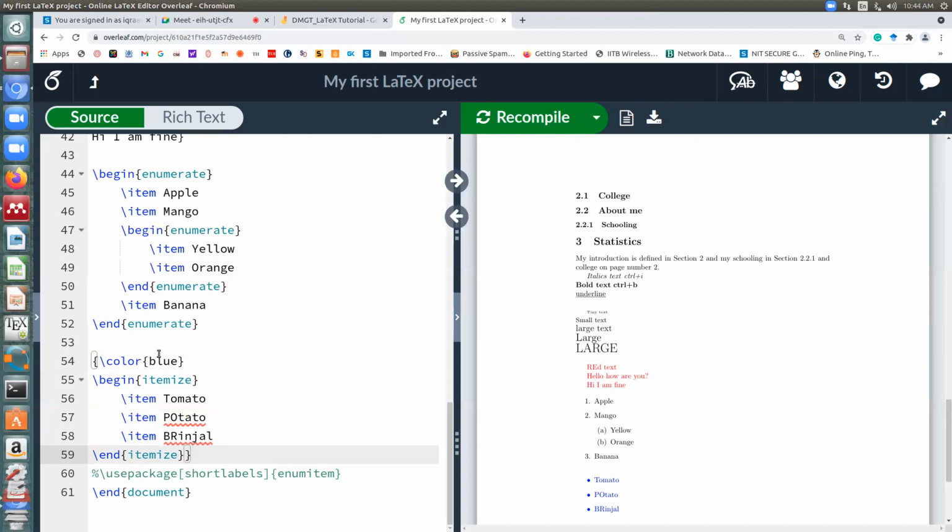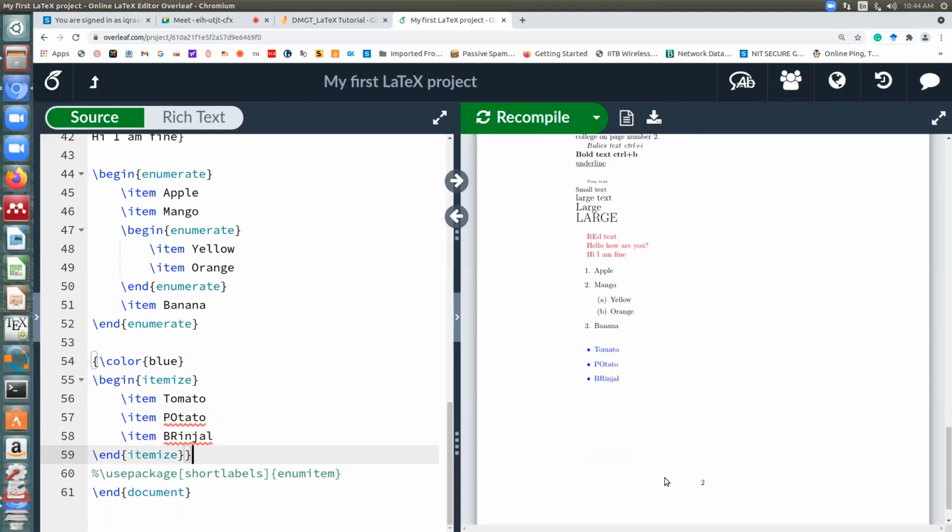You write a color name, and then you give the context wherein you want to apply the color. Great. Okay, so I assume everyone is done.